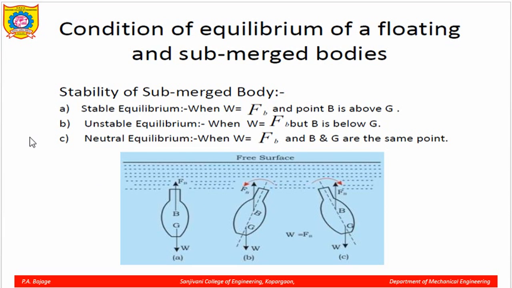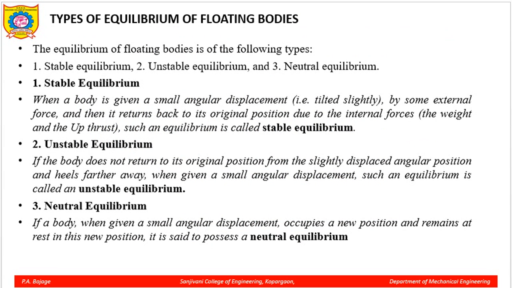Now the next case is the neutral equilibrium. Here W and buoyant force B and G are at the same point, which basically means they neutralize. The weight acting in the downward direction is neutralized by FB in the upward direction. FB means the buoyant force acting in the opposite direction. The same things are explained here in text form.